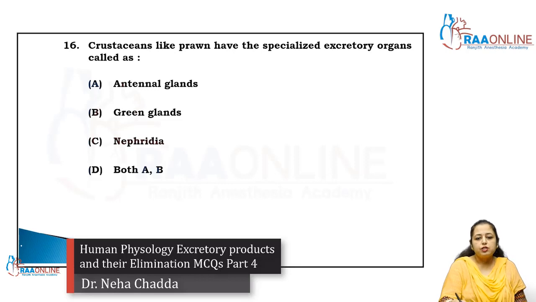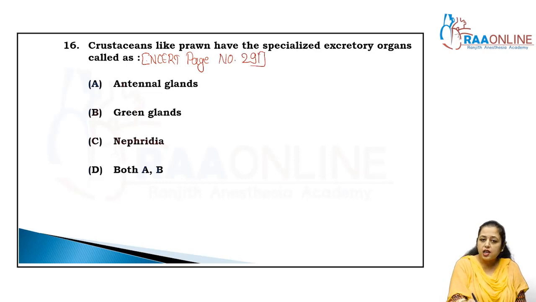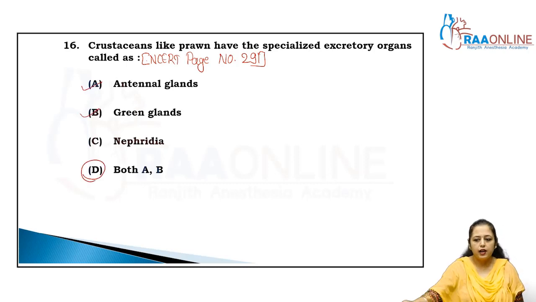Now come to the crustaceans. Crustaceans like the prawn have a specialized excretory organ. This is given in NCERT, page number 291, in the excretory organ section. So crustaceans have the green gland and the antennal gland, so both options are given there. That means both A and B, so the correct option is D. Correct answer is D, right?